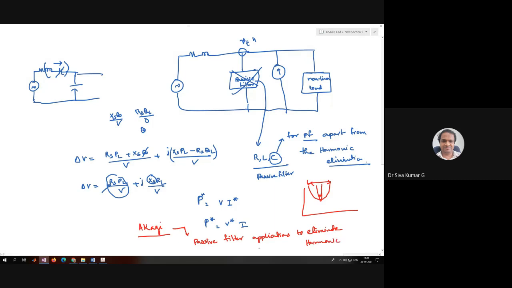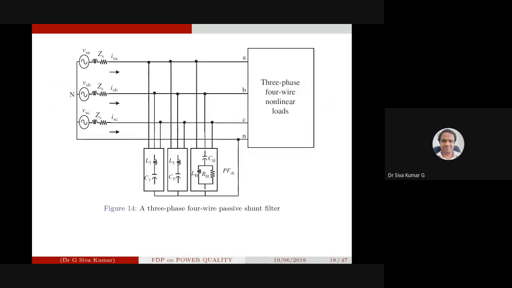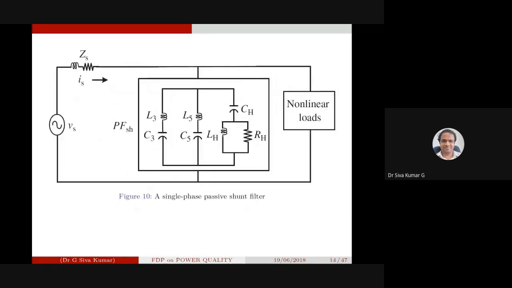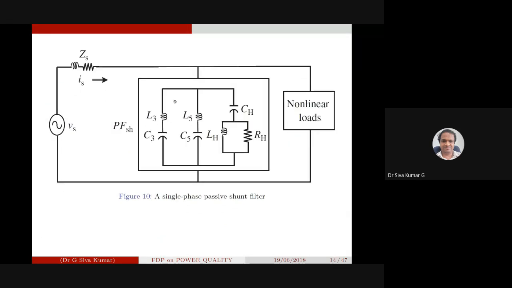He has done a lot of research especially on passive filters and applications to eliminate the harmonics. Even these kinds of topologies which we are going to see, based on the supply and based on the connection also, he has developed.